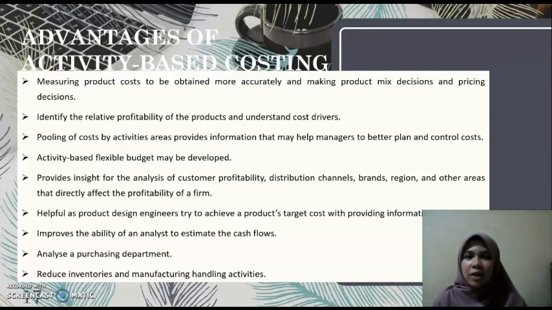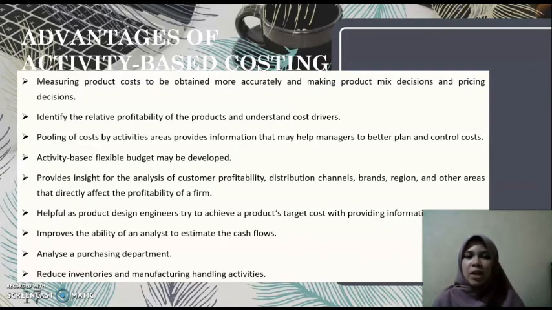The advantages of the activity-based costing system are, firstly, it is useful in measuring product cost more accurately, making product decisions and pricing decisions better for factory management. Second, the firm will be able to identify the relative profitability of the product and understand the cost drivers. They can easily evaluate investment in new technologies because they can make decisions in the capital budgeting process.